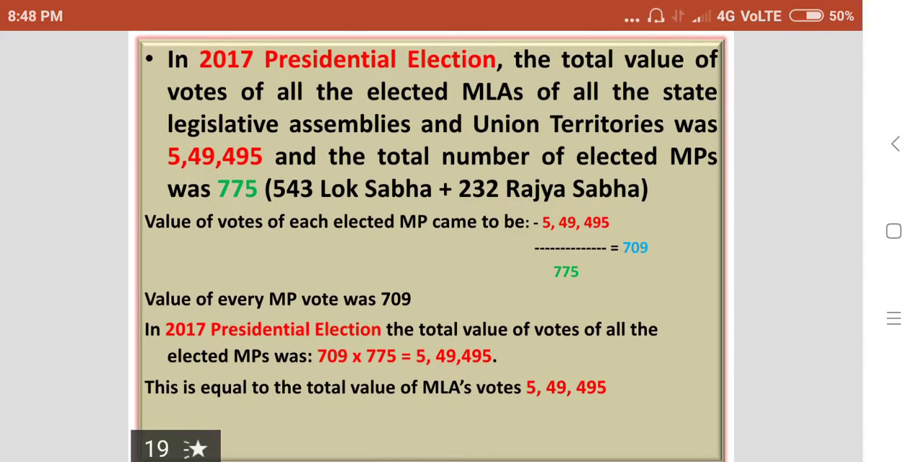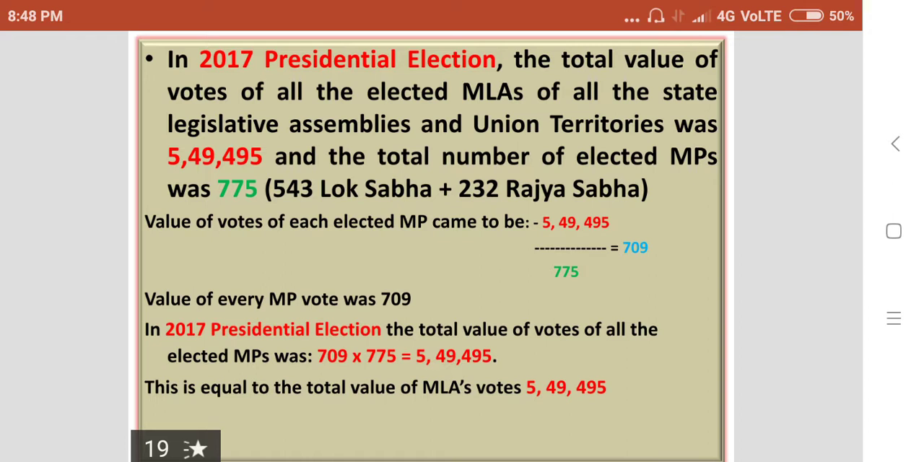In the 2017 presidential election, the total value of votes of all the elected MLAs of all the states' legislative assemblies and union territories was 5,49,495, and the total number of elected MPs was 775. So this is the total of the MPs in Lok Sabha as well as in Rajya Sabha: 543 Lok Sabha plus 232 Rajya Sabha.